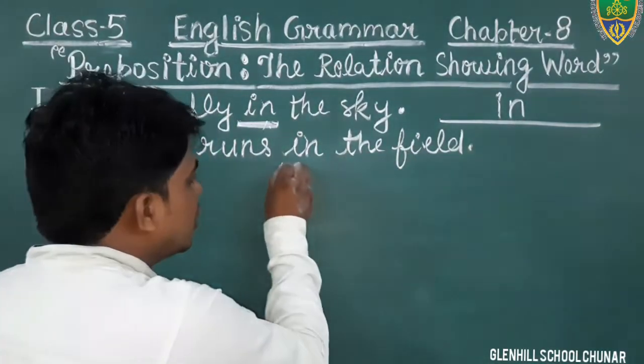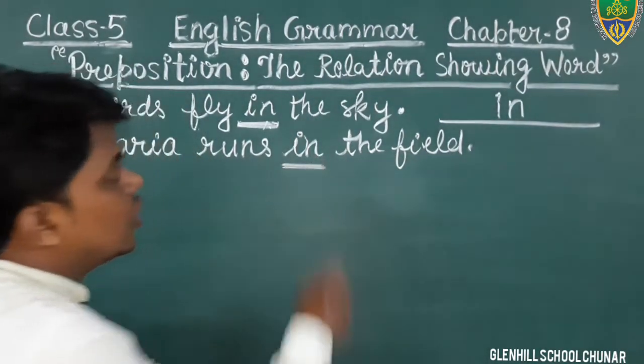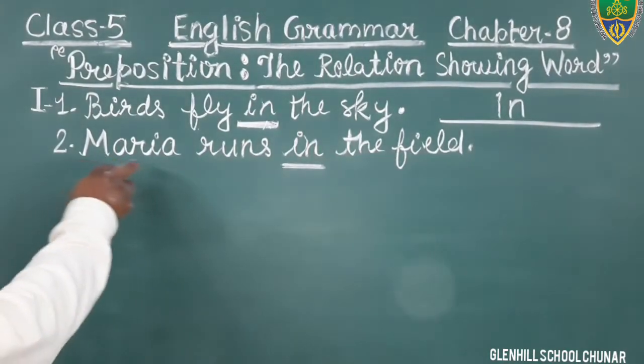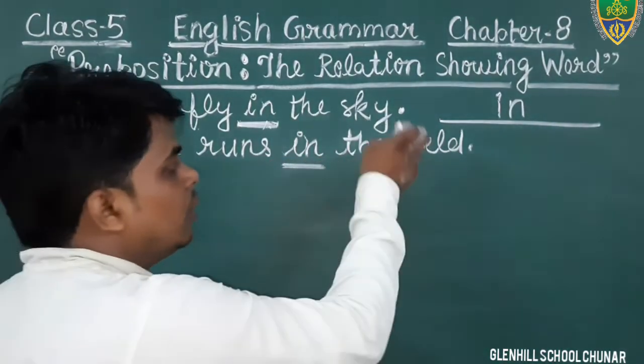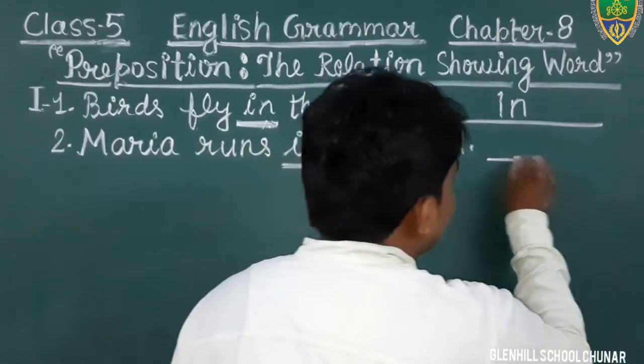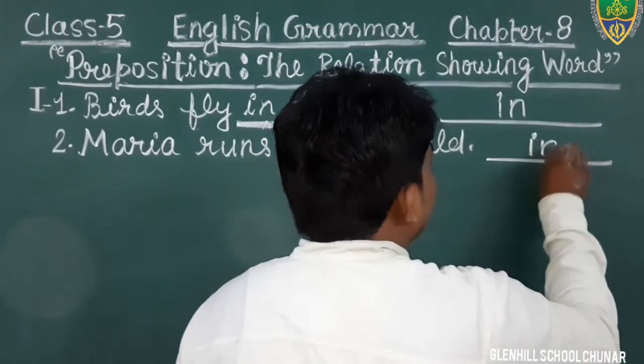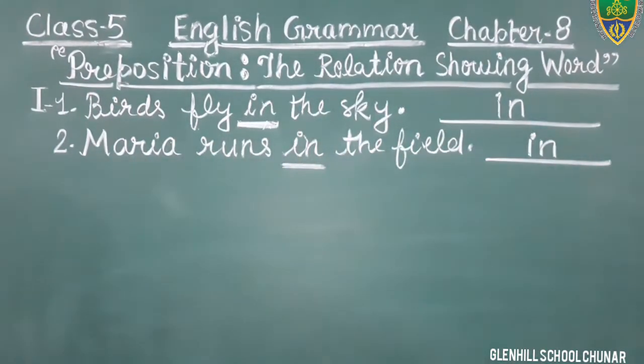Noun, and just before the noun we are getting a word that shows the relation with the other words. Maria runs in the field. In this sentence the word in is the preposition. So you will write the word in, in the given space. Okay, come to the next, third sentence.